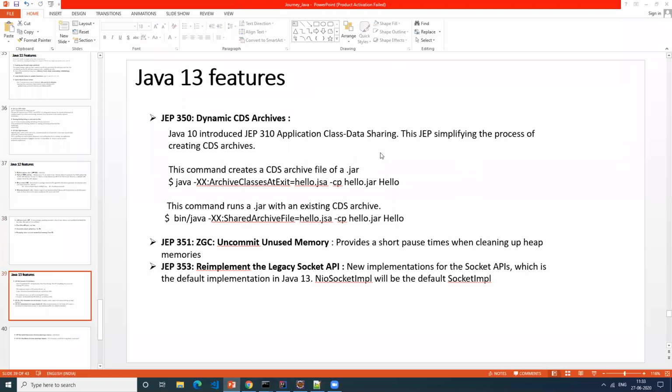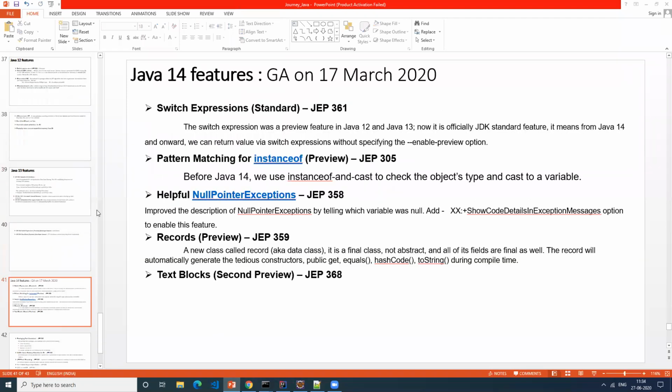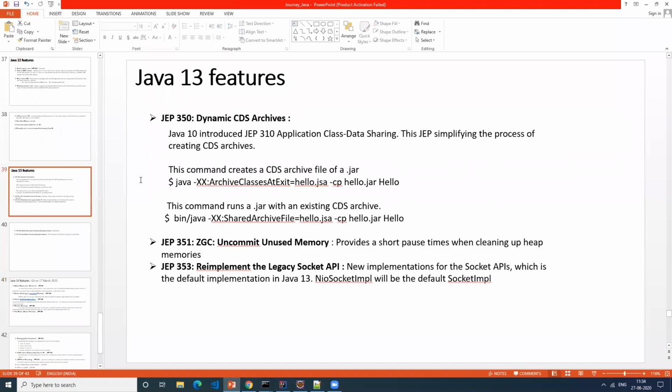Okay, Java 13. I think we can do some more exercises here. As I told you earlier, in Java 10 we introduced class data sharing, and this is what we have extended in Java 13. Now, how do we create this CDS archive file as a jar file?